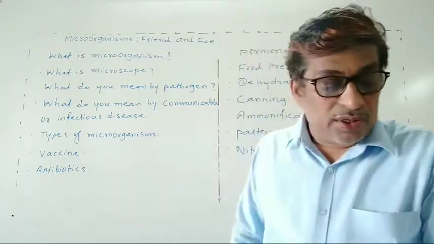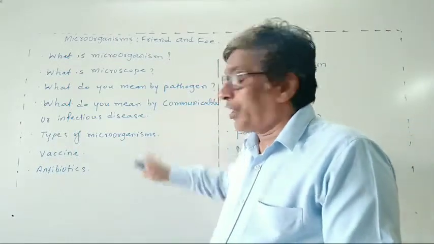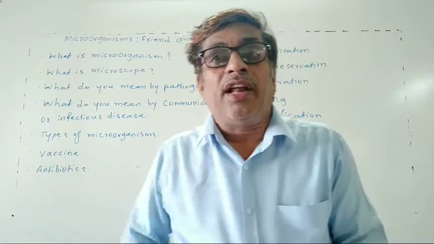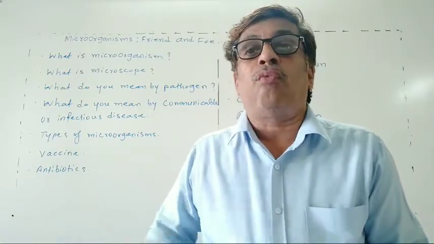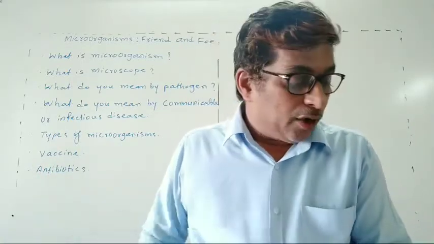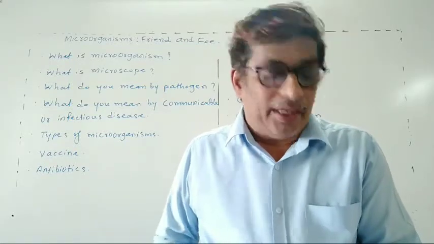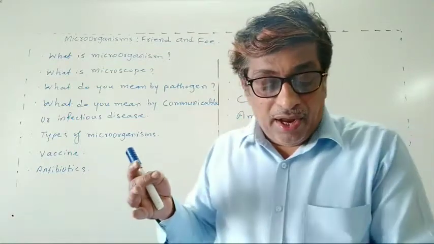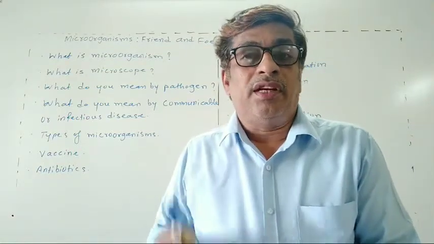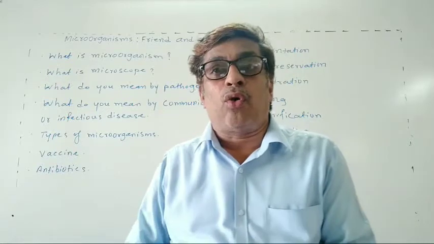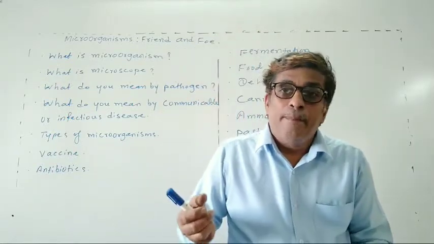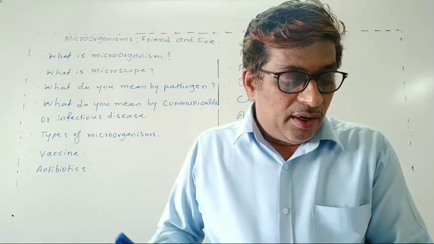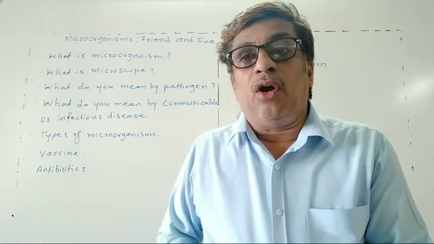Now the next one is the types of microorganisms. So how many types of microorganisms are there? See, there are 4 major groups, or 4 main types, of microorganisms. They are bacteria, fungi, protozoa and algae.